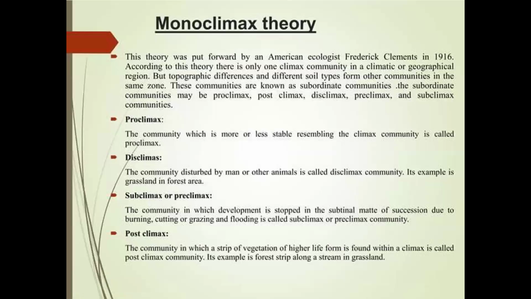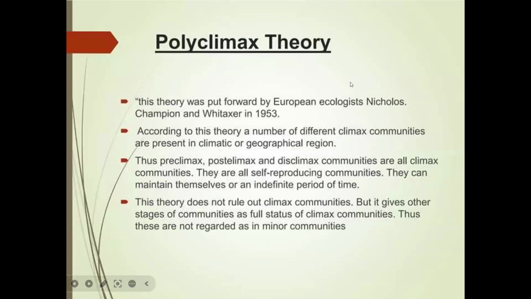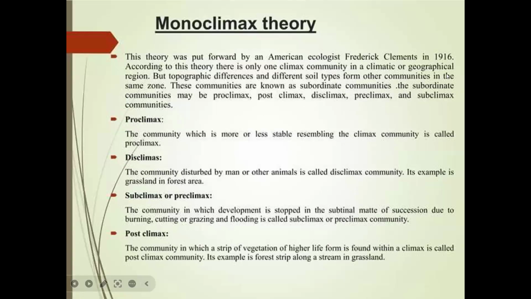This theory was put forward by the American ecologist Clements in 1916. According to this theory, there is only one climax community in a climatic or geographical region. In the first theory, that is the monoclimax theory, given by Clements, only one climax community is there in a climatic or geographical region.